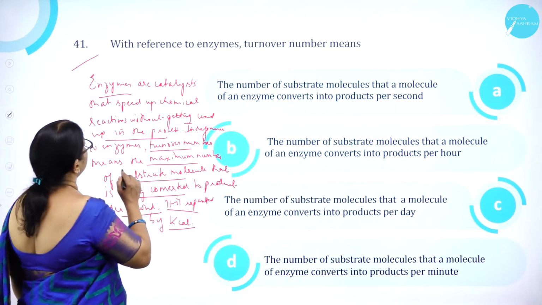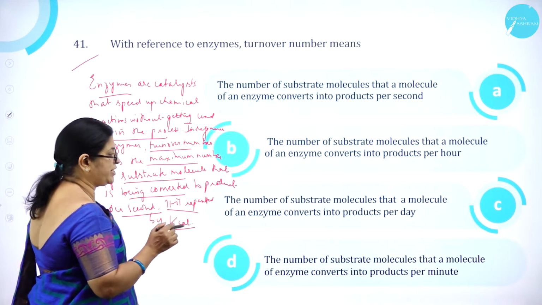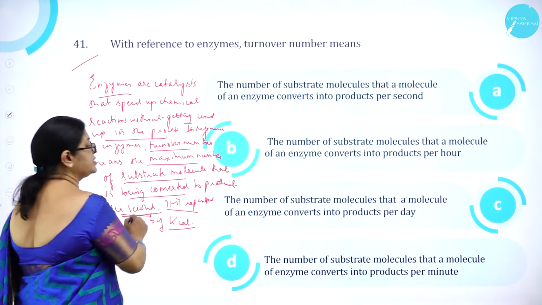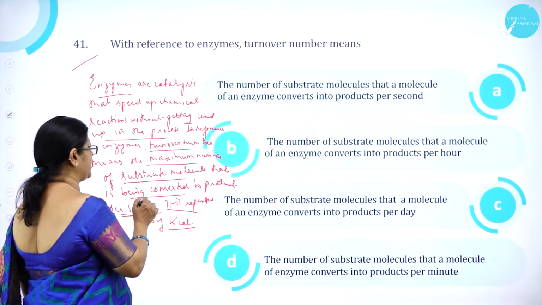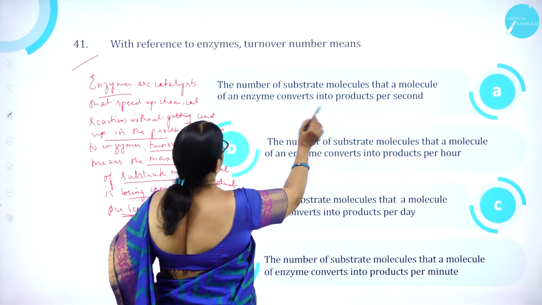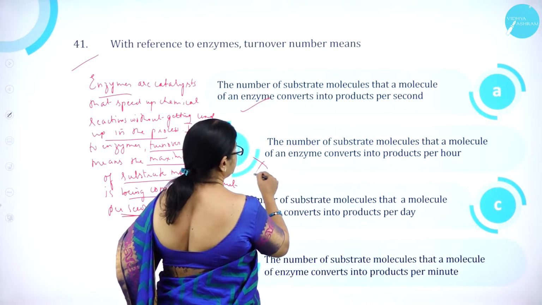So the number of substrate molecules that a molecule of an enzyme converts into products per second is correct. So, option B is wrong.